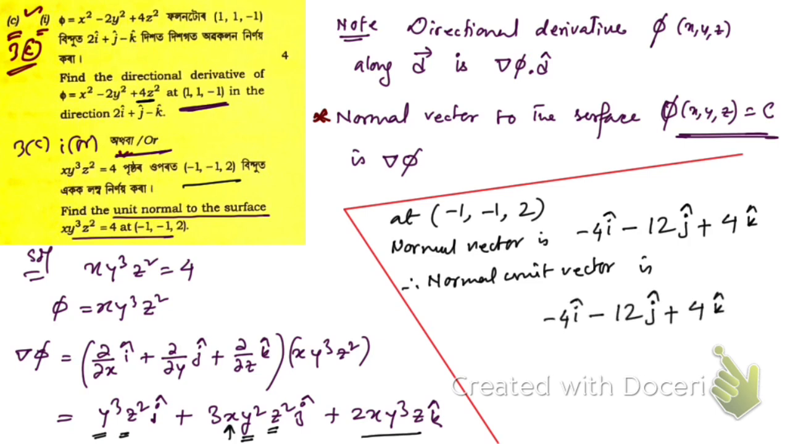and we're going to divide it by its magnitude, that is root over minus 4 square, plus minus 12 whole square, then plus 4 square. Okay, then what we're going to get if we calculate all this.